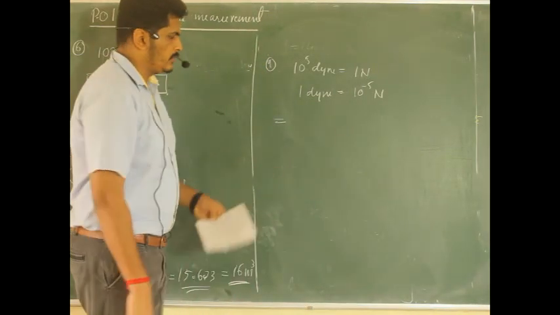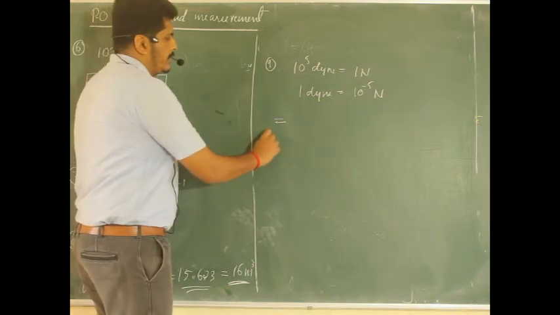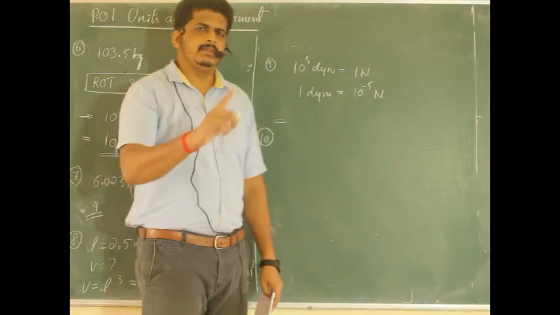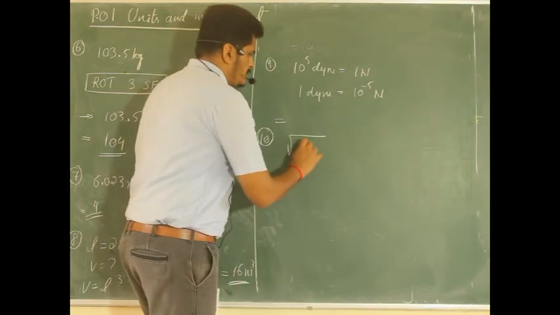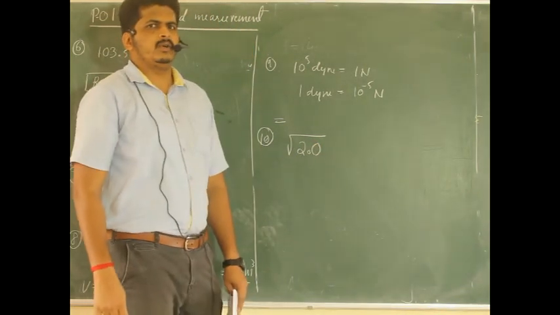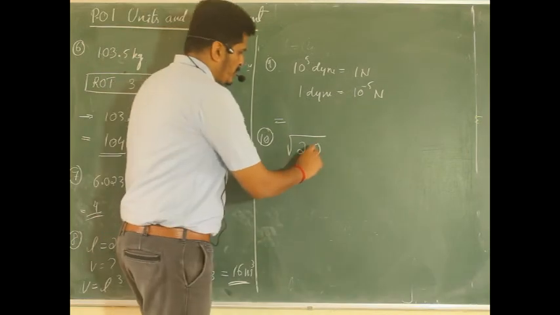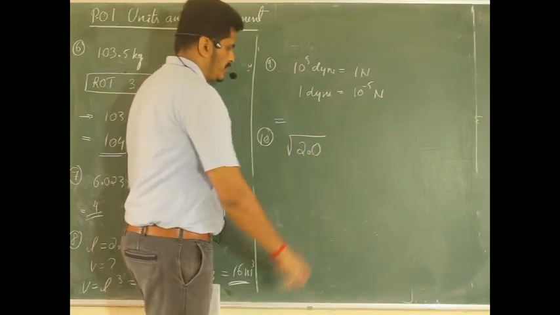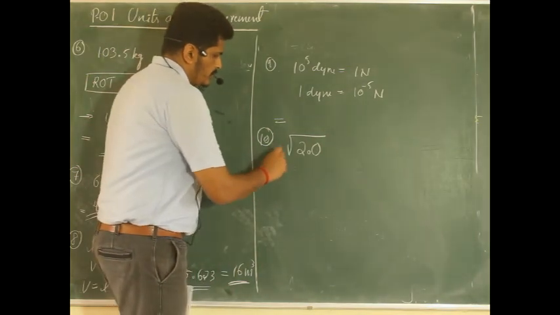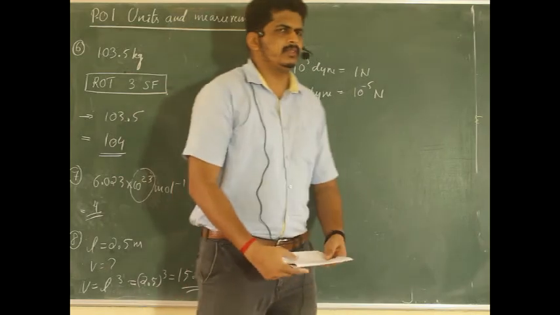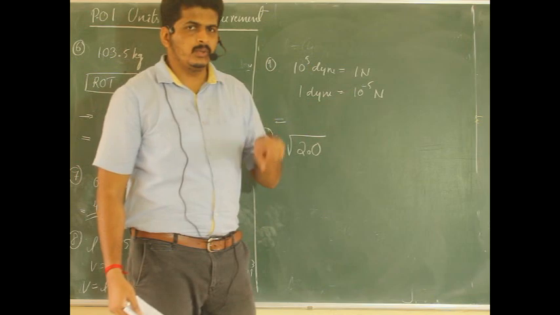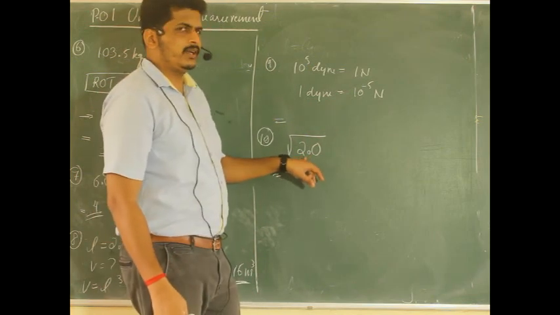So next, let us go for question number 10. It might be very interesting. It looks like a very simple question. The root of 2.0 is asked. So what is the root of 2.0? Options are given there. Of course, you might know, if you check in the calculator also, it is 1.414. That is root 2. But here they have mentioned very clearly 2.0.